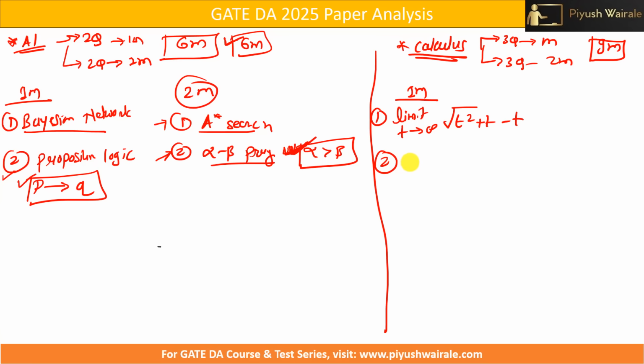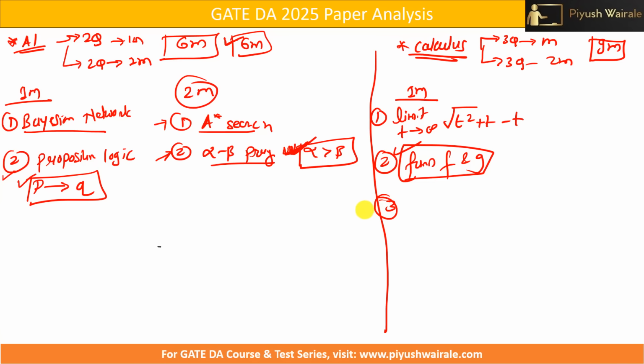Then we have the second one based on functions, functions f and g. I already covered this part in my calculus course, the properties of how fog and gof are related. So if you get this type of question and remember those properties, you can easily solve it. Again, a simple question for 1 mark, nothing in that.